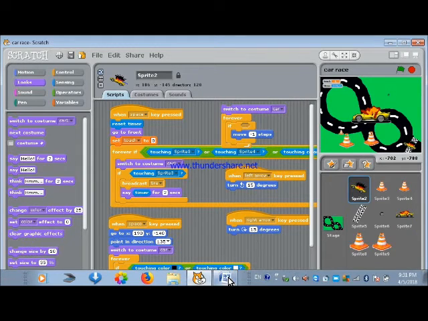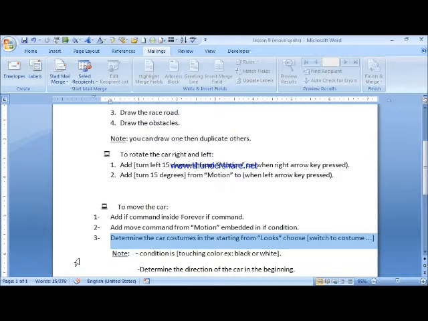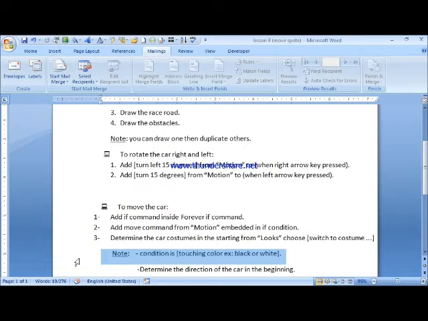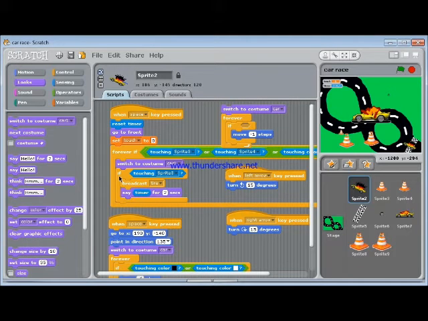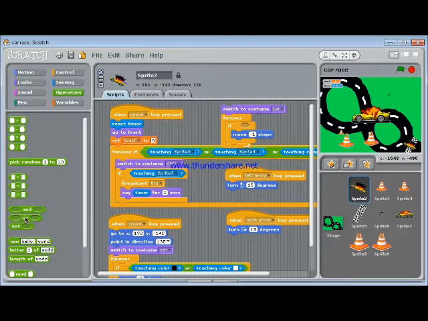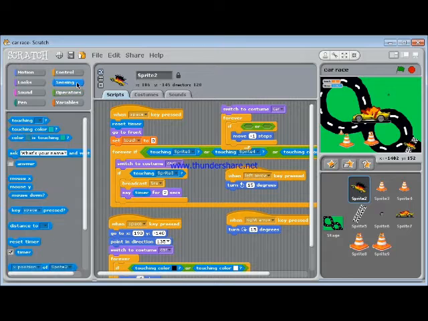Note, the condition is touching color, for example, black or white. We choose from operators the option condition or condition, and from sensing we choose touching color.